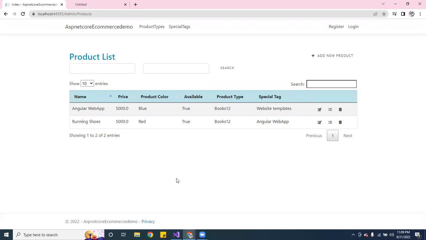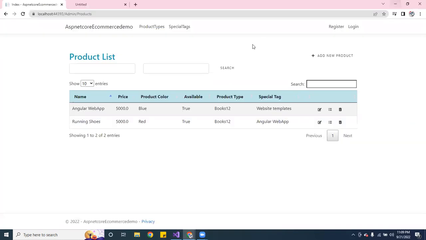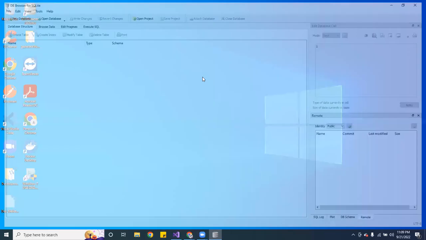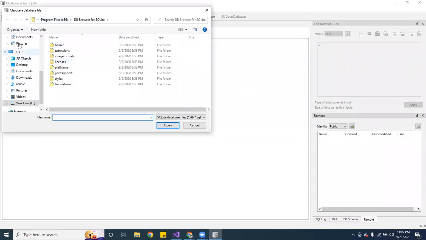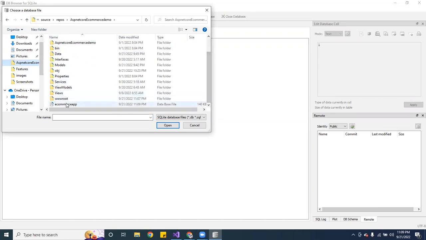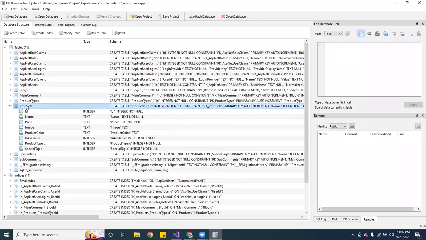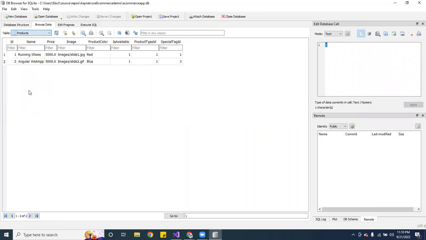All of that is getting saved to the back end, to the database, so I can show you guys. Let me go ahead and open this. I'm using SQLite. Let me open database and look for the project. Let me go over here to my file. All right, cool. Inside here, let's look for the products folder, browse data. Let's look for products. Oh yeah, see, it's saving it here. The image is there. Running shoes, the price, it is available, product type.